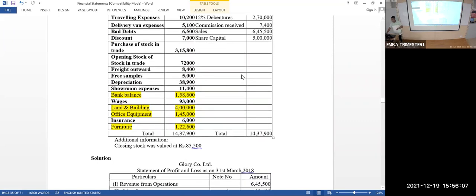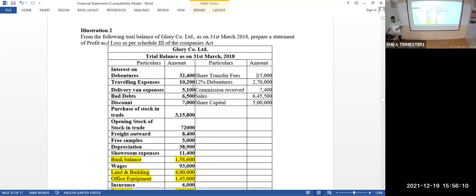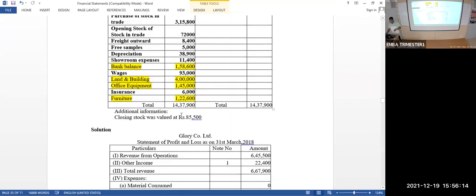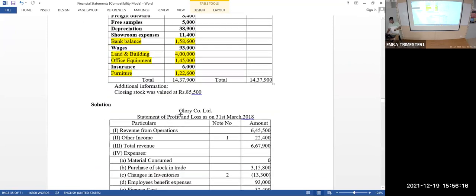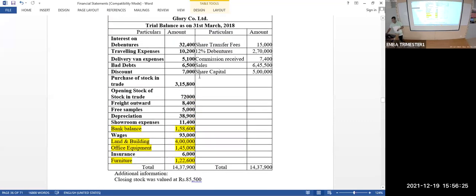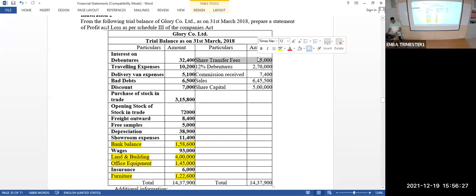How much is it? 15,000. But it is not considered as the only other income. Why? One more income is there. Yeah, 15,000 and the commission received is 7,400. So the total is 22,400. Right. So this is income, other income.